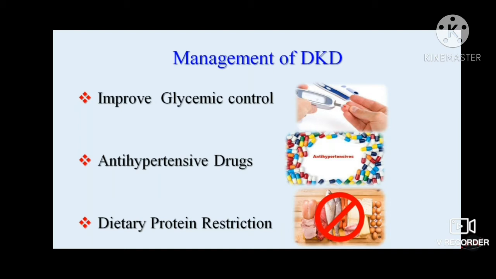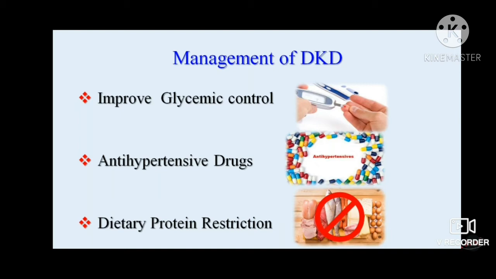Even DPP-4 inhibitors are used safely in kidney disorders, but the only thing with DPP-4 inhibitors is that they are a little GI intolerant, and sometimes they can cause allergic rhinitis and stomach upset. So we have to be careful when we are choosing DPP-4 inhibitors like sitagliptin and vildagliptin.